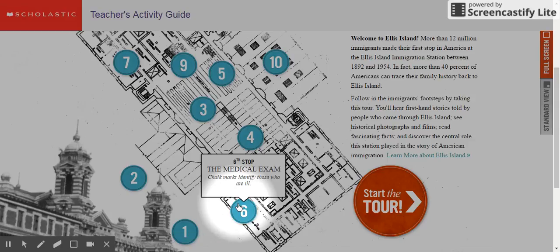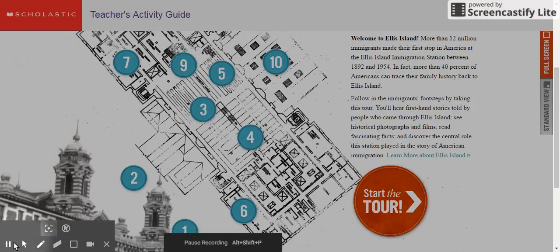If I hover over the sixth hyperlink, I notice it says the medical exam. I know my question had the word healthy in it. I know that medical and healthy are two words that seem to fit together. I think this might be the right hyperlink to go to.